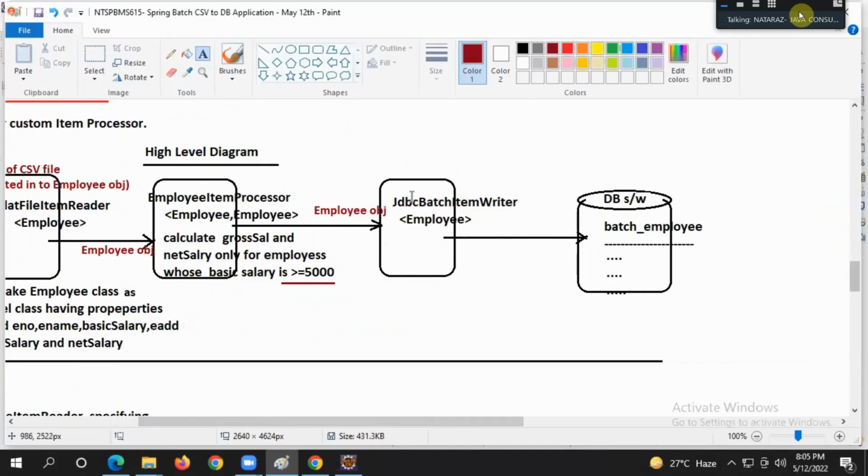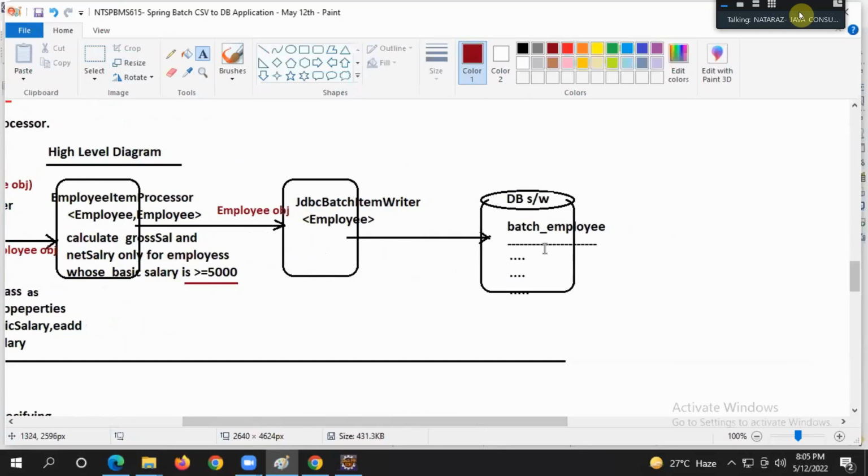Yes, guys. That employee object goes to the JDBC batch item writer employee, and we'll write them to the database table as records.